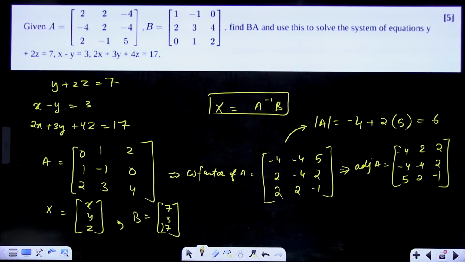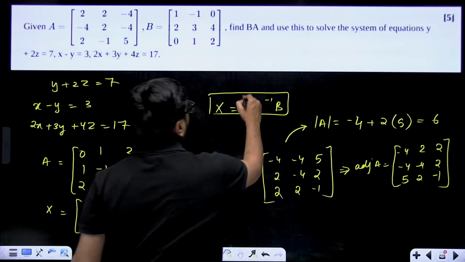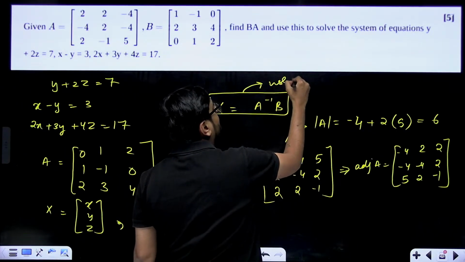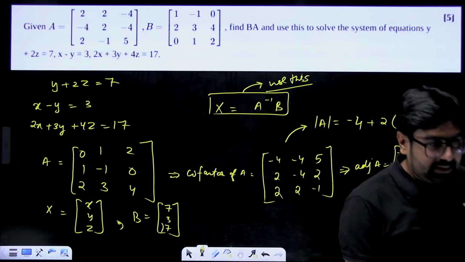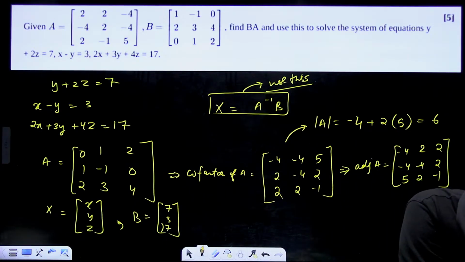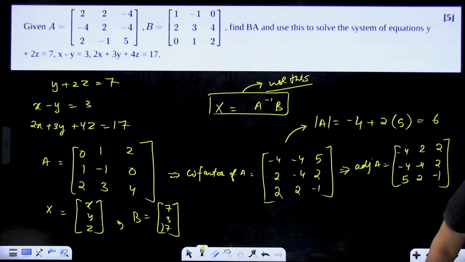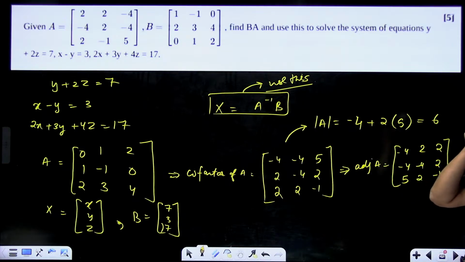And remember, you should be solving it using this particular principle only. Use this for solving linear equations using matrices and determinants method. Use this definitely for solving a pair of linear equations using matrices and determinants method.